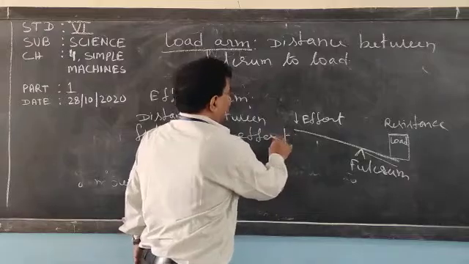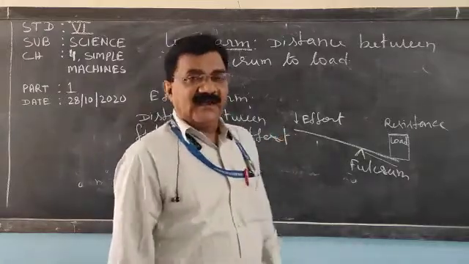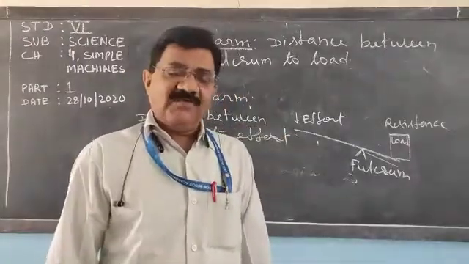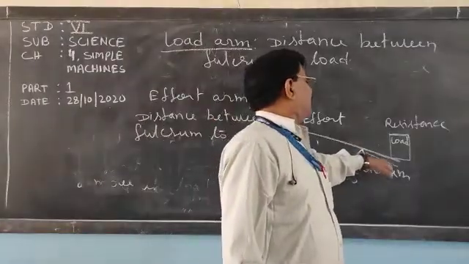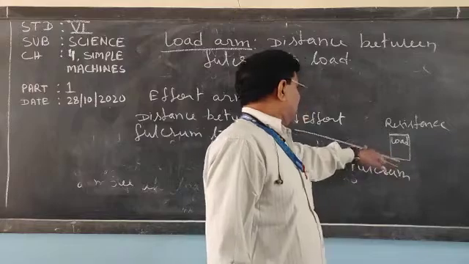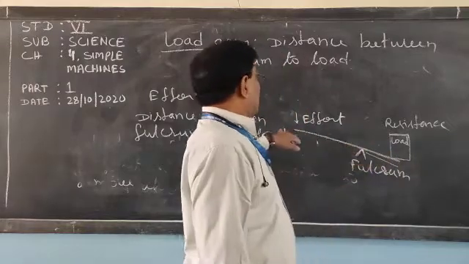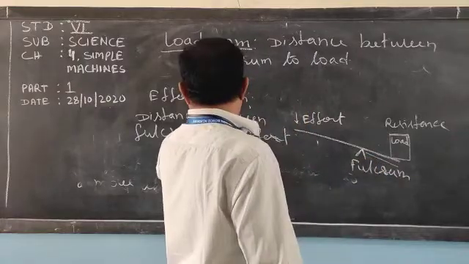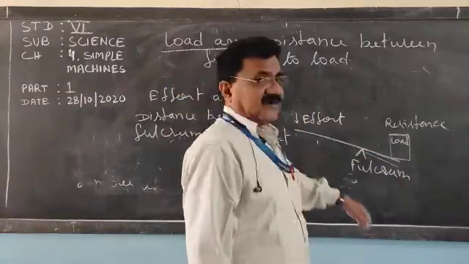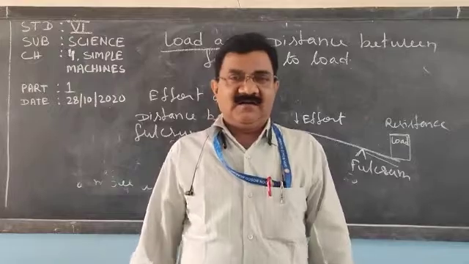So 2 things we have learned here in the lever: load arm and effort arm. The distance between fulcrum and load is called load arm, and the distance between fulcrum and effort is called effort arm.